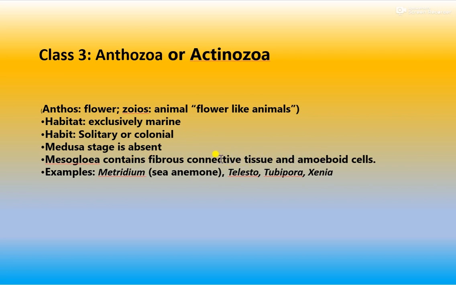The mesoglea contains fibrous connective tissue and amoeboid cells. Mesoglea is a liquid form present in between the ectoderm and endoderm. An example of Anthozoa, the flower-like animals, is Metridium, also called the sea anemone. Then Tealia, Tubipora and Xenia are also examples of Anthozoa.